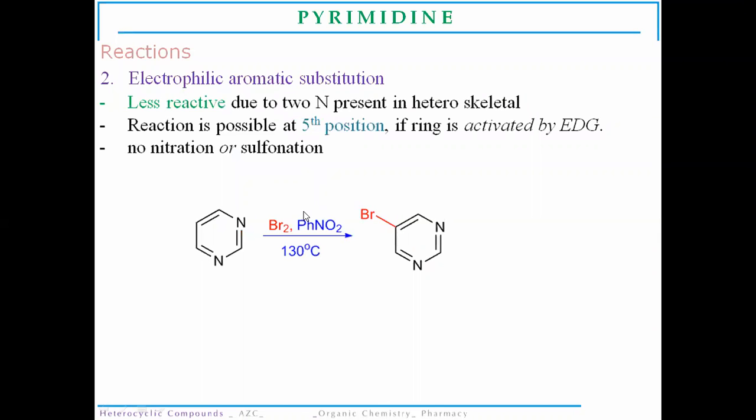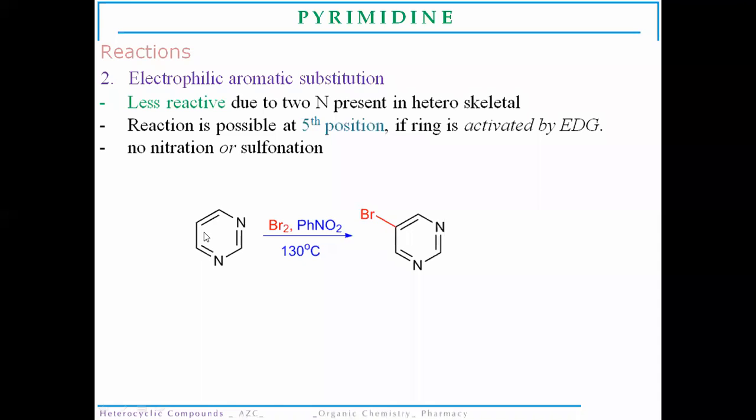And the next will be electrophilic aromatic substitutions of this pyrimidine molecule. Pyrimidine is also resistant. Pyrimidine does not readily or easily undergo electrophilic aromatic substitution reaction because the ring structure is compact due to the presence of these two nitrogen atoms in the structure.